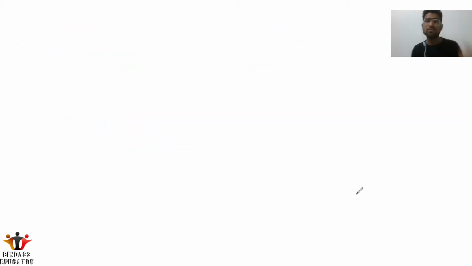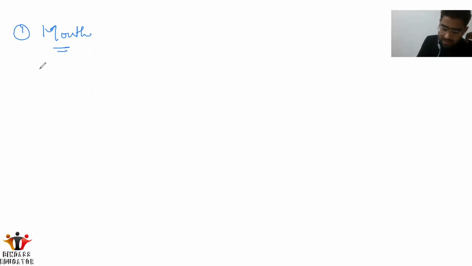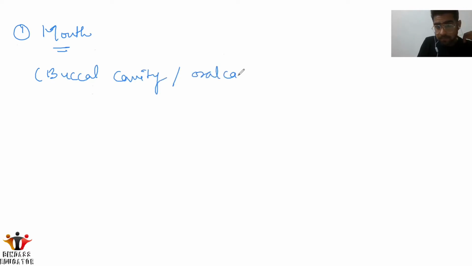So the first organ of the alimentary canal is the mouth. We can also call the mouth the buccal cavity or oral cavity. Second, what are the organs present in this mouth?